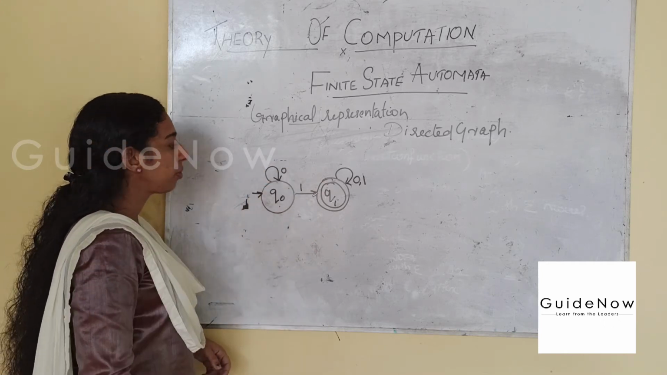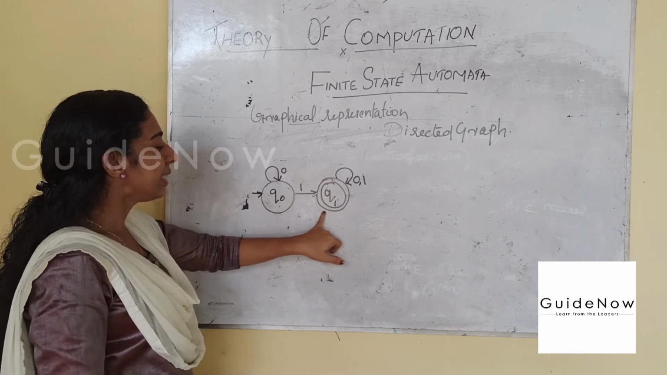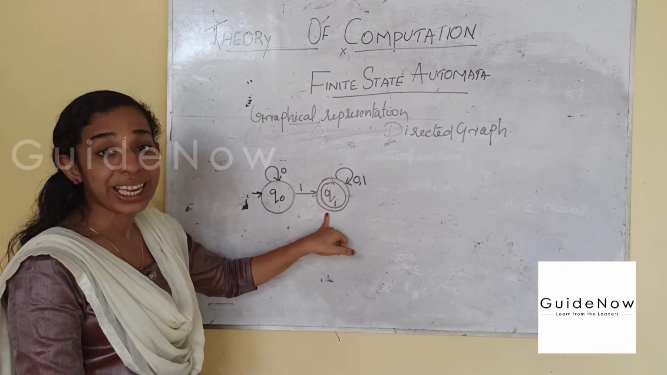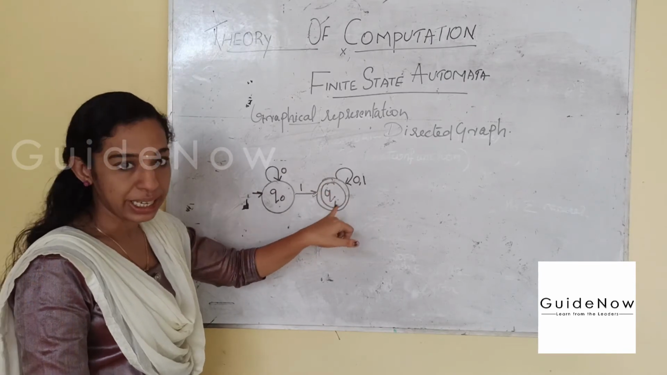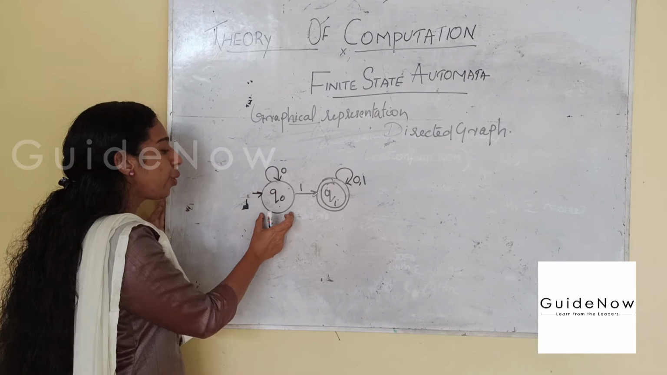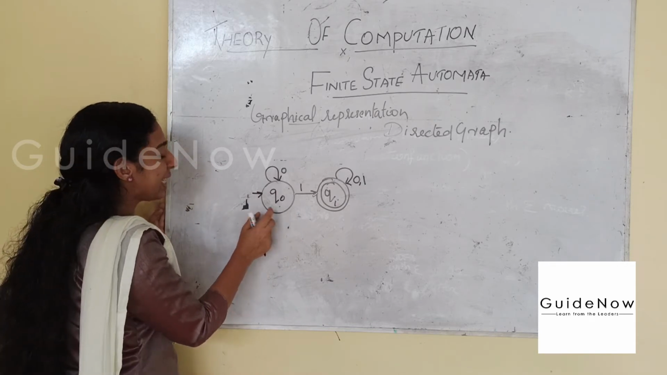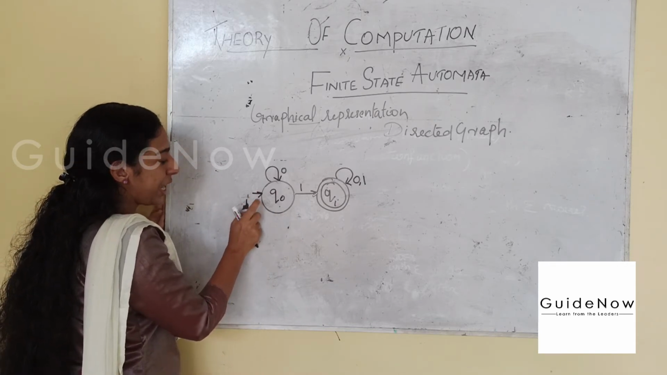Then here the double circle indicates the final state. Final state is represented using a double circle, and Q0 is the start state, which is indicated by using this arrow.